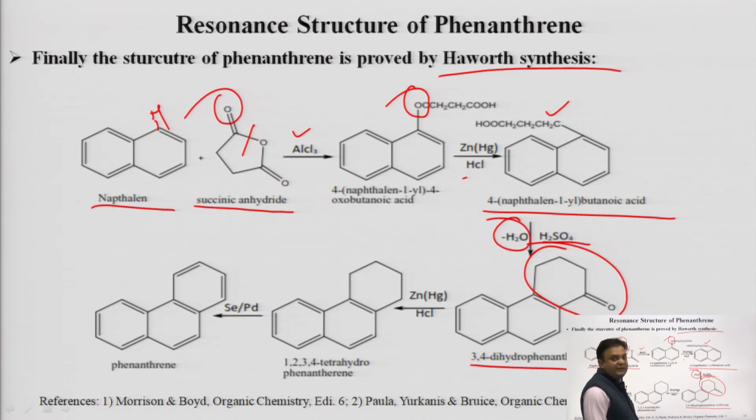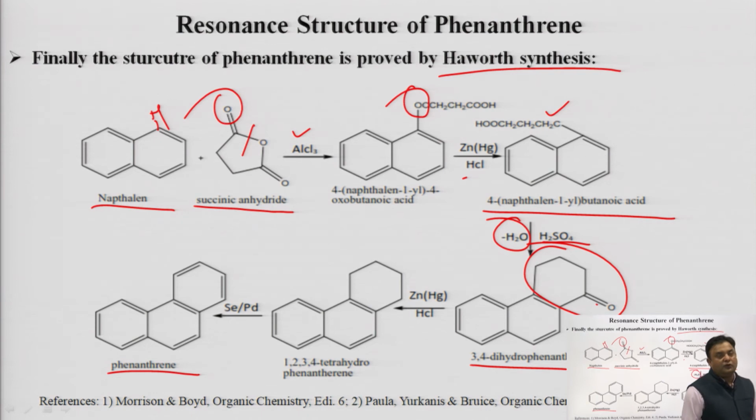In the presence of zinc amalgam and HCl, this keto group is reduced, and we get 1,2,3,4-tetrahydrophenanthrene. Then 4 hydrogen atoms are removed in the presence of selenium or palladium, and we get phenanthrene as a product. So this synthesis also strongly supports the proposed structure of phenanthrene.